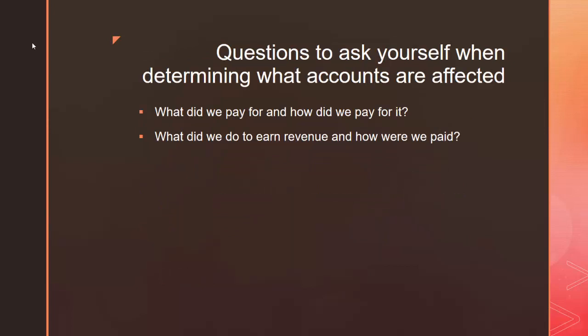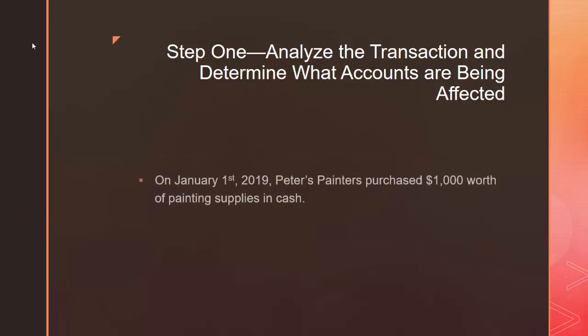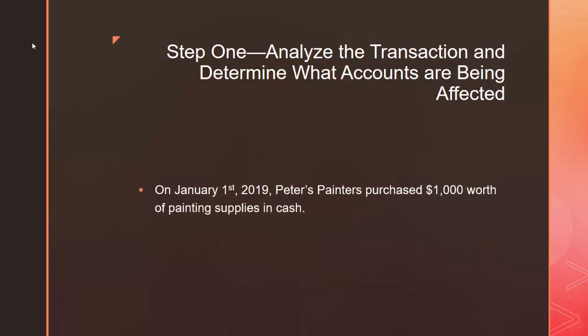Some questions you want to ask yourself when you're trying to figure out what accounts are being affected are these. What did we pay for and how are we paying for it? Or what did we do to earn revenue and how are we paid? So let's start with step 1. We're going to analyze the transaction and determine what accounts are being affected. Let's take this transaction. On January 1st, 2019, Peters Painters purchased $1,000 worth of painting supplies in cash. What 2 accounts are being affected? Well, we'll ask ourselves the question, what are we paying for and how are we paying for it? What we're paying for is supplies, and how Peters Painters is paying for those supplies is in cash.